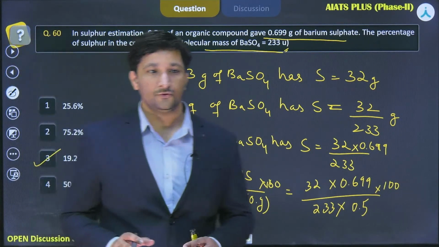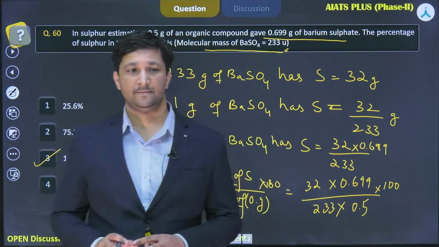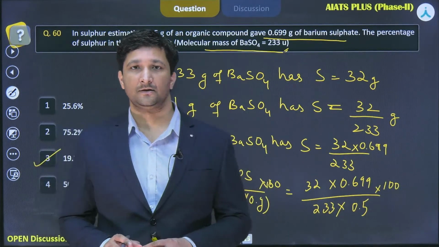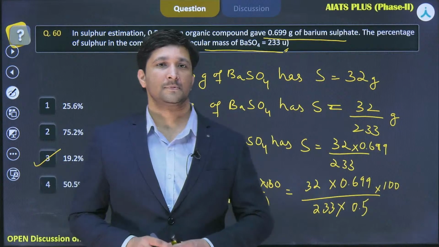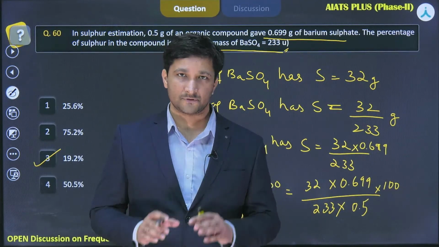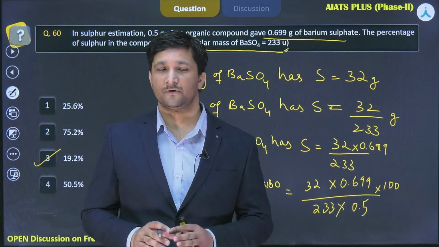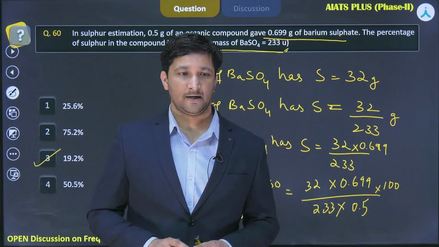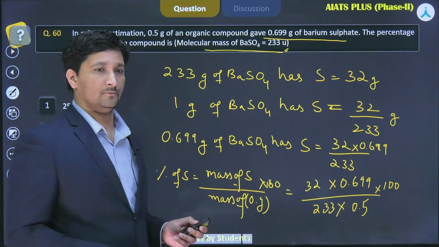So this is how the unitary method actually helps you to solve problems related to Carius tube method for estimation of sulfur, halogen, and even phosphorus. So, this thing you have to keep in mind. Now, let's move on to the next question.